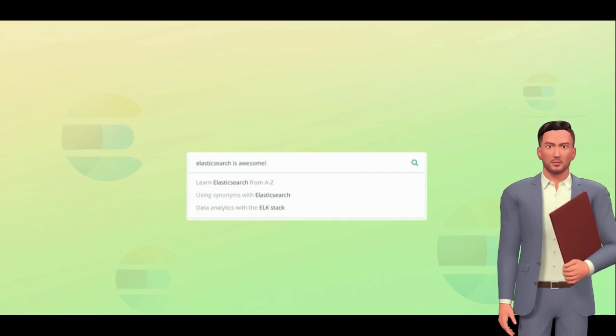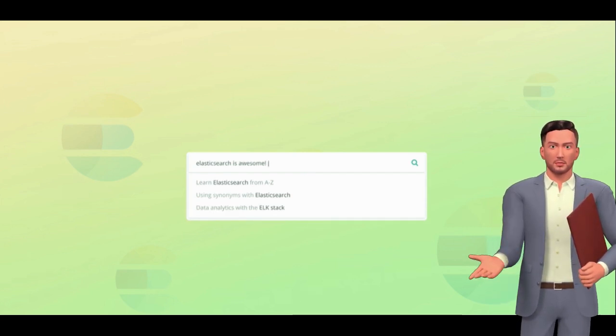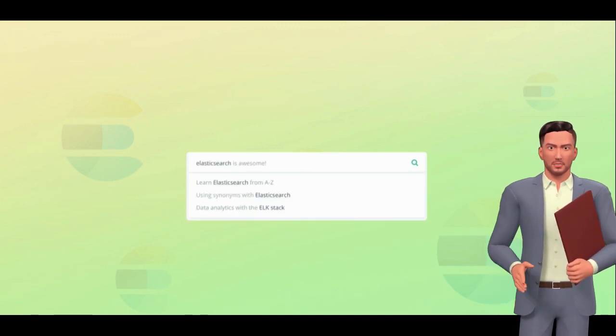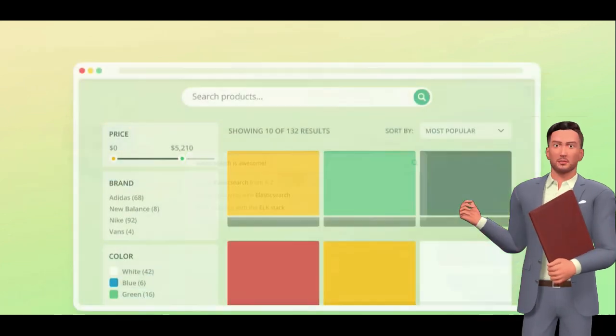Who this course is for: 1. Elasticsearch and Kibana beginners. No prior experience necessary. 2. People who have basic knowledge of Elasticsearch and Kibana and would like to expand on their knowledge.